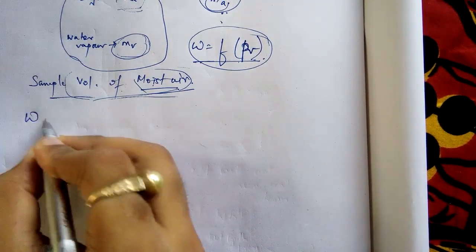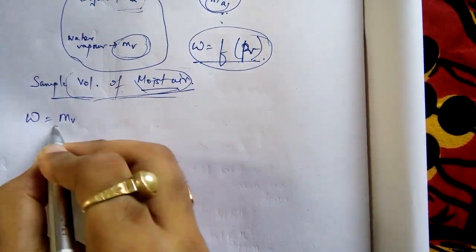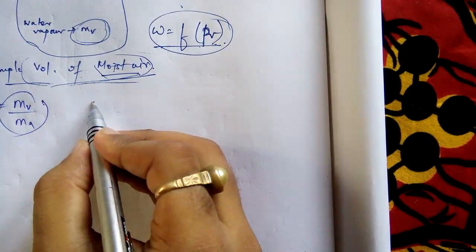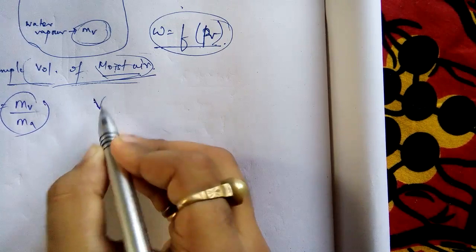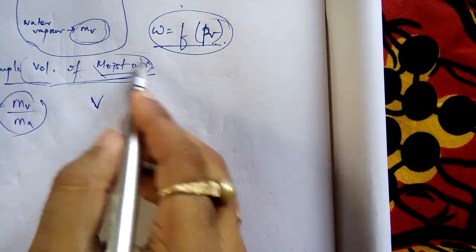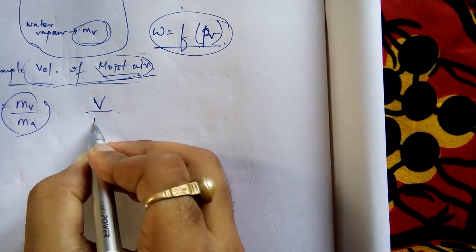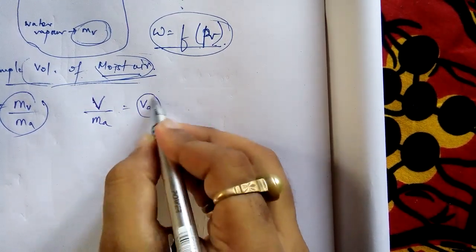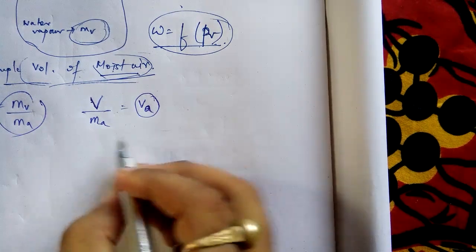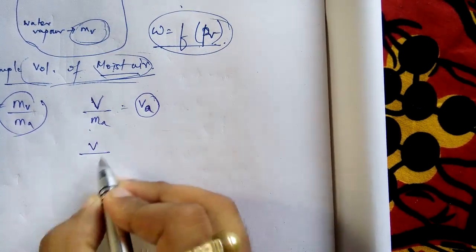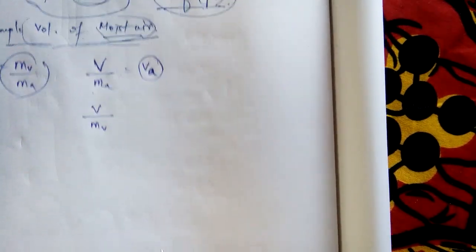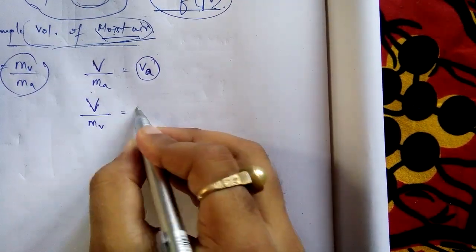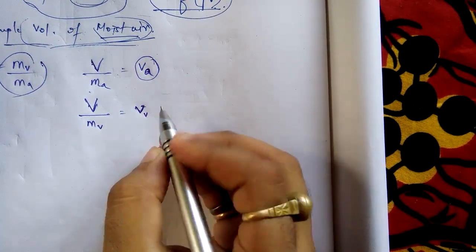Suppose W I can write as mv by ma. And we know that capital V, the total volume, divided by mass of air is equal to specific volume of air. And capital V by mass of vapor is equal to specific volume of vapor.